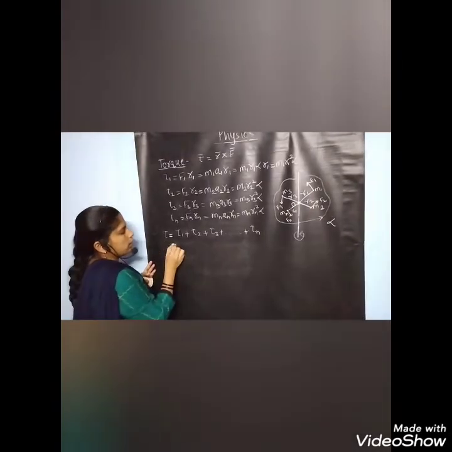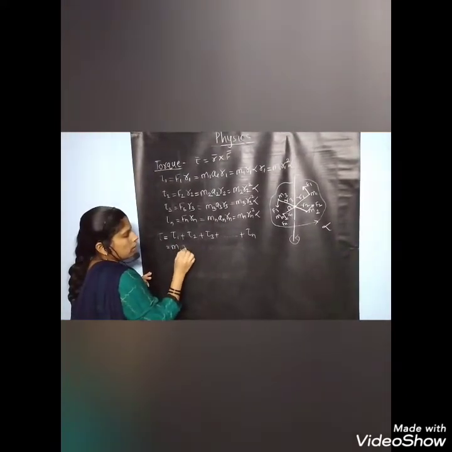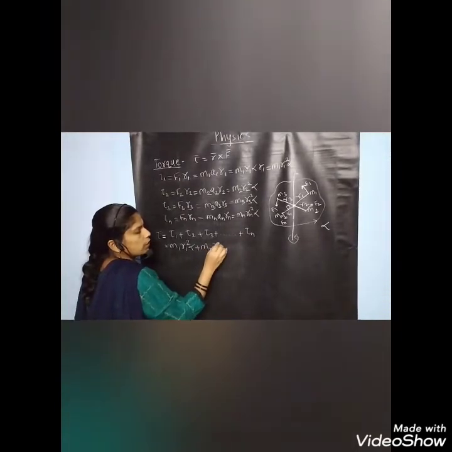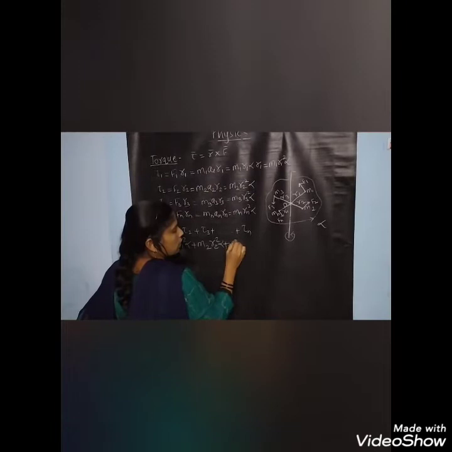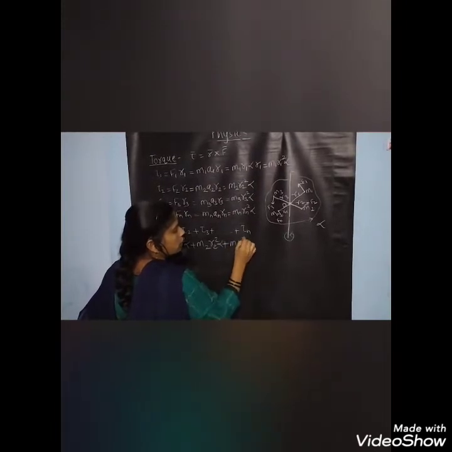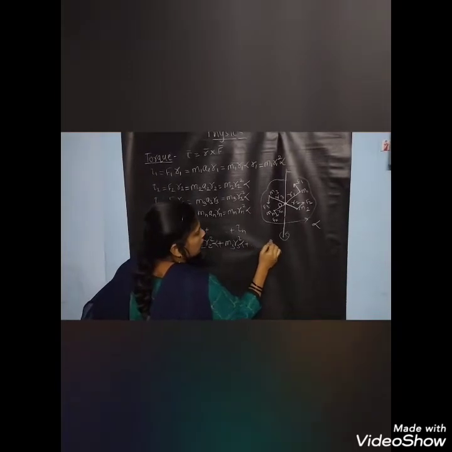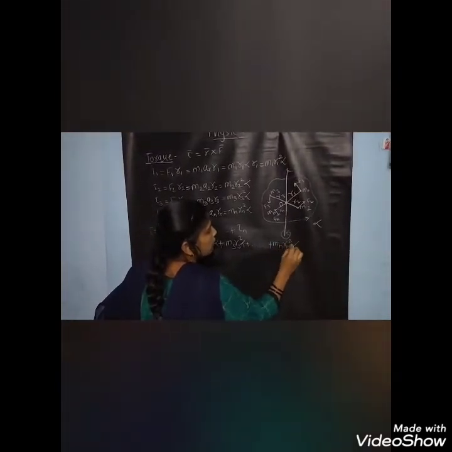Therefore, tau 1 is equal to m1r1 square alpha, tau 2 is equal to m2r2 square alpha, plus m3r3 square alpha, plus up to mn(rn) square alpha.